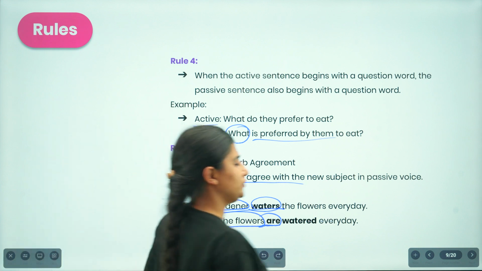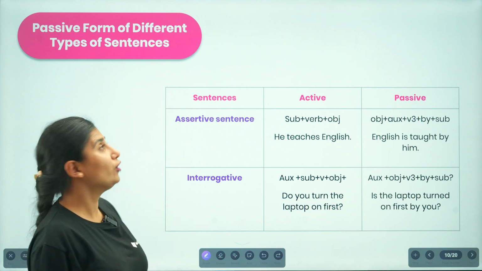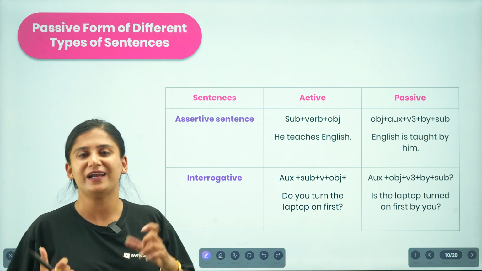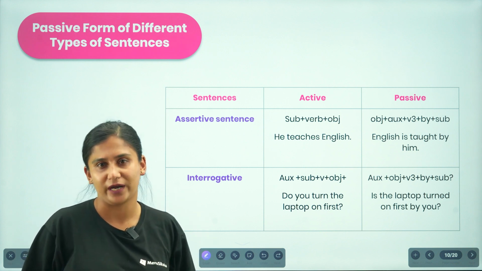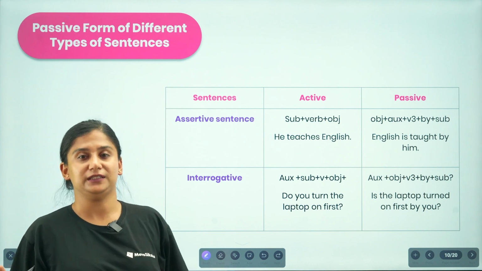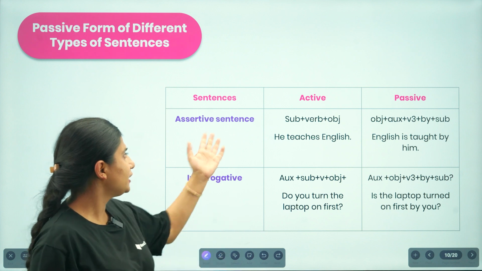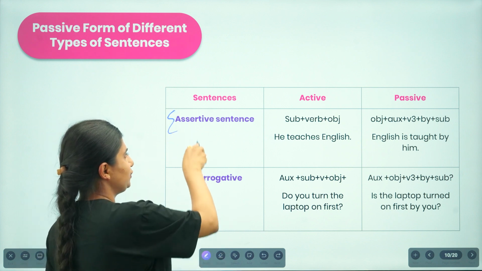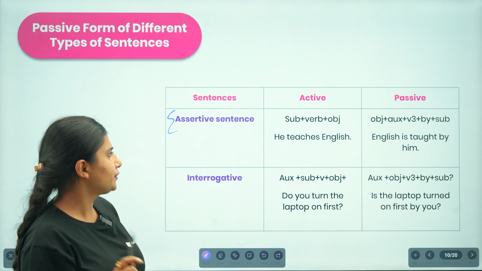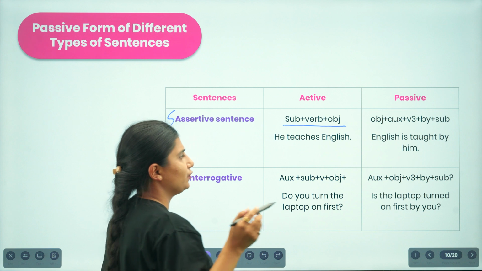Okay, now let us move to another idea, that is the passive form of different types of sentences. We are not going to receive only one type of sentence whenever we receive a question, right? We'll be receiving different types of sentences, and how are we supposed to change all of them? Let us talk about the assertive sentence. We all know what an assertive sentence is, right? Here we receive it in subject, verb, object.